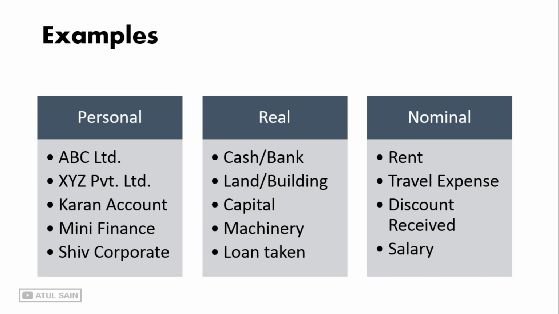And then if I talk about the nominal account, in the nominal account examples, you can see rent, your expense, traveling expense, discounts received, income, salary. So guys, in this video we have discussed what are the types of account.